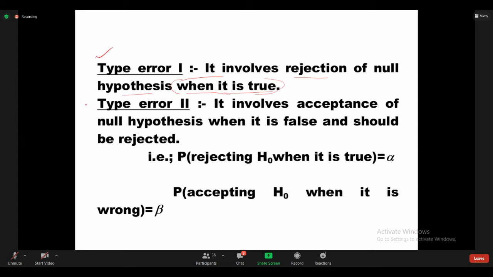And see the type 2 error. Type 2 error involves acceptance of the null hypothesis when it is false. The null hypothesis we accept when it is false.